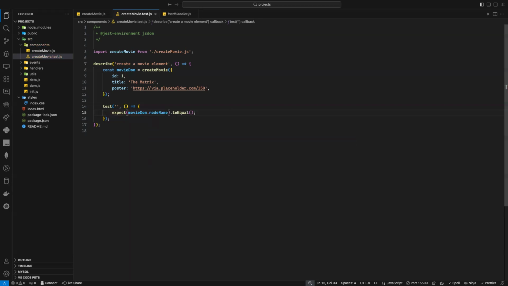Can anyone tell me what the node name here will be? What is the parent when I create movie DOM? What is the parent? Div. So the node name here will be div, but the node name by convention is all uppercase like that. Voila.